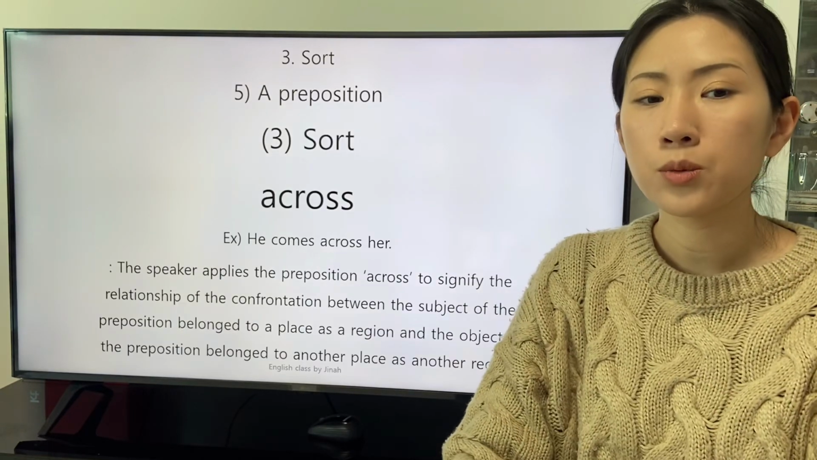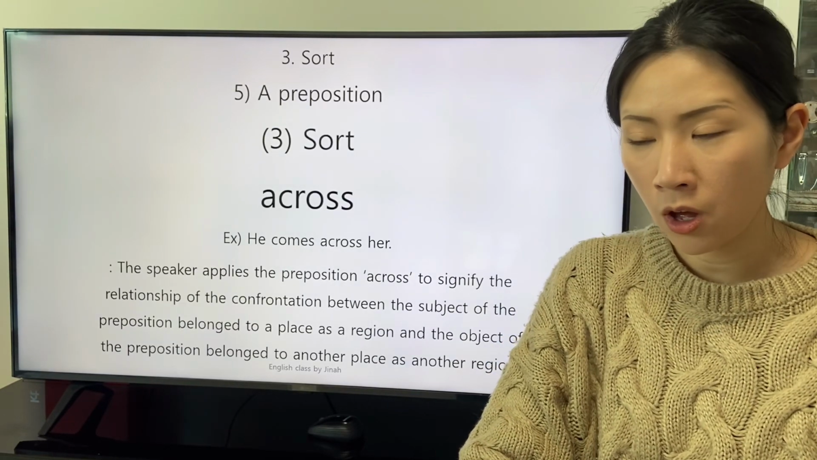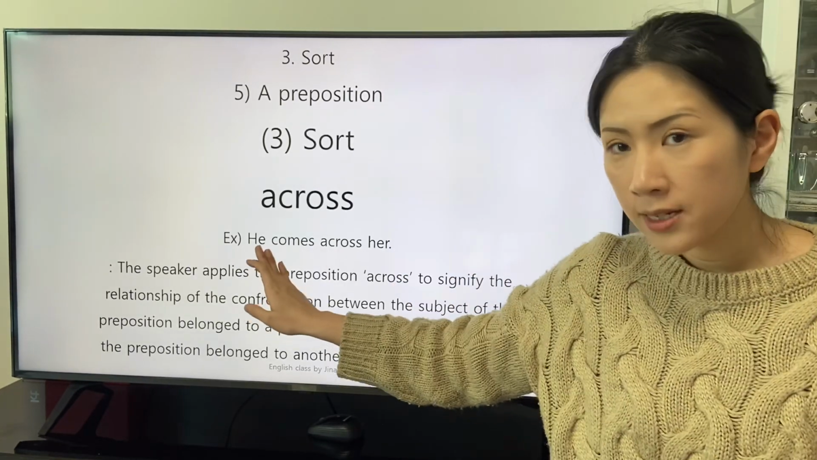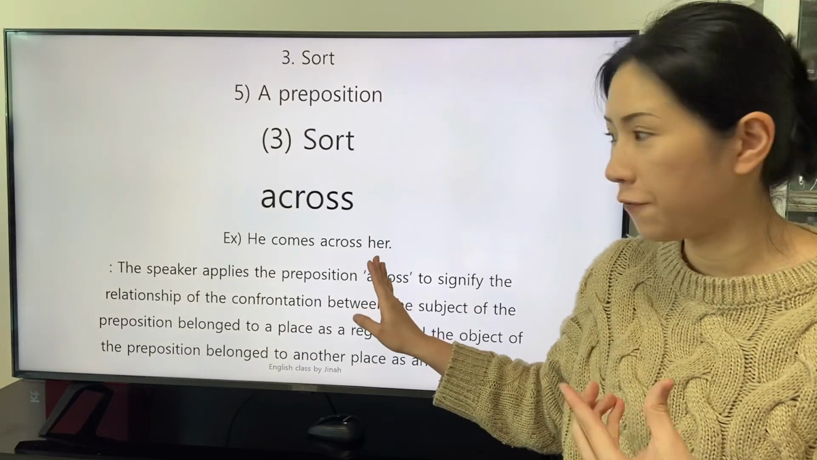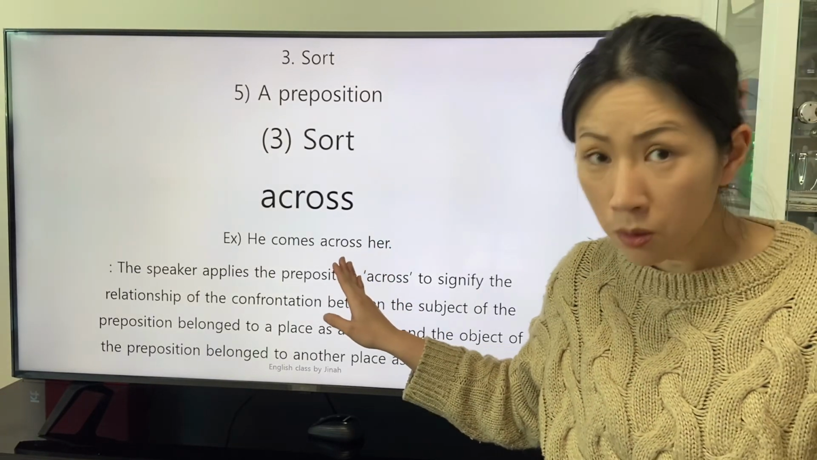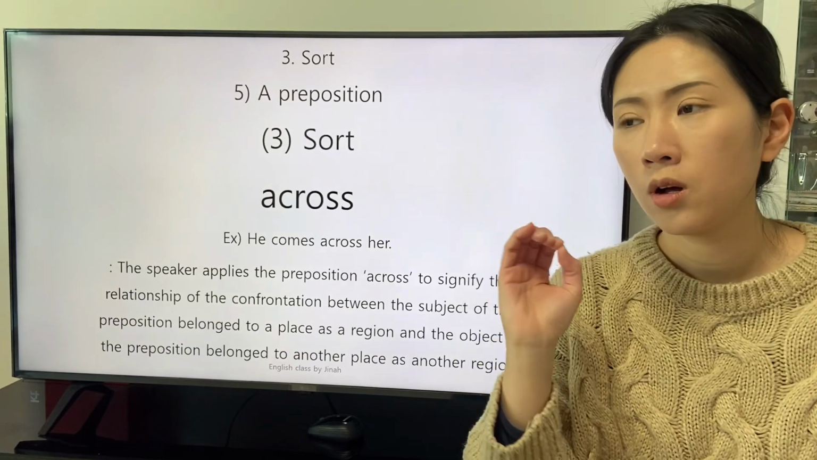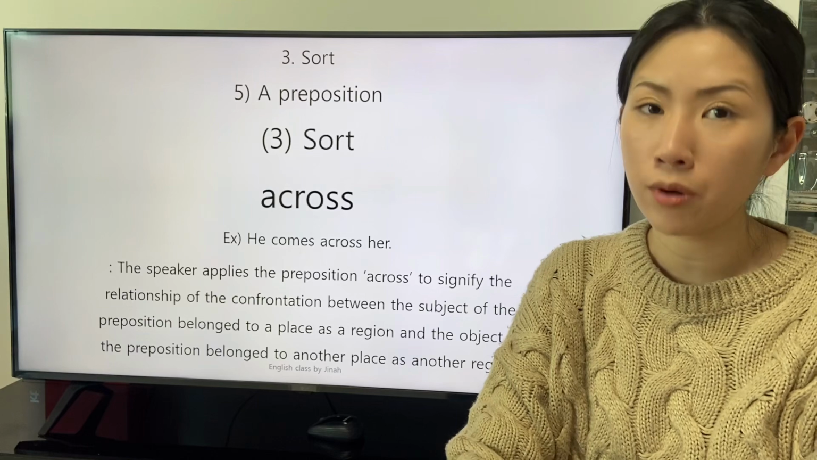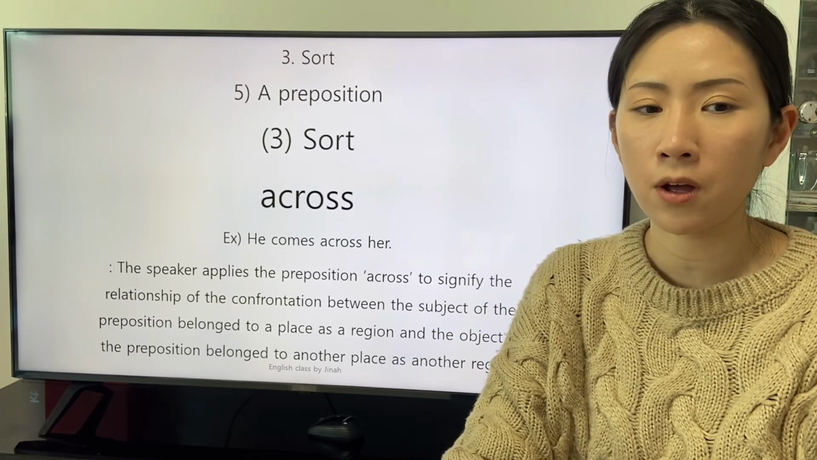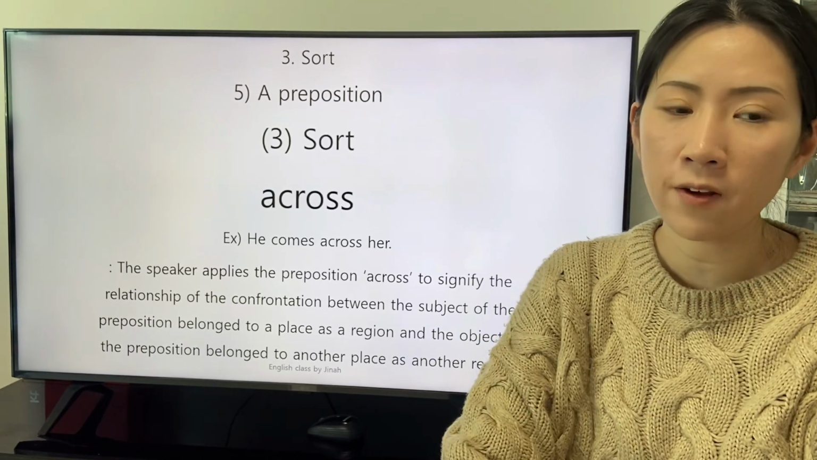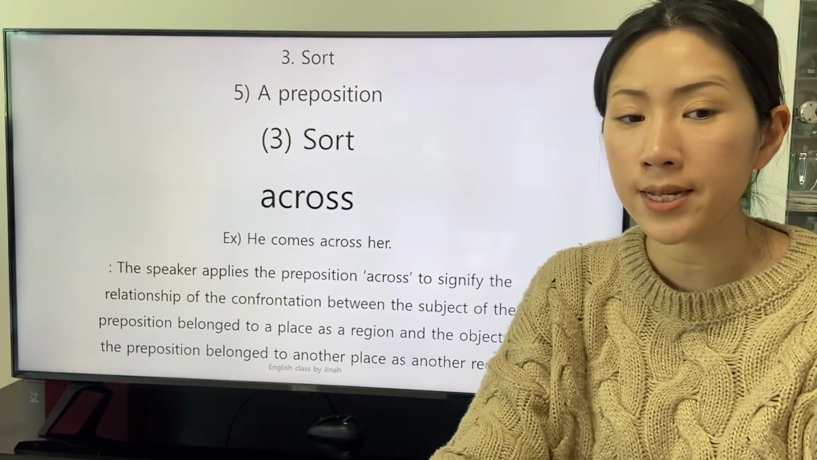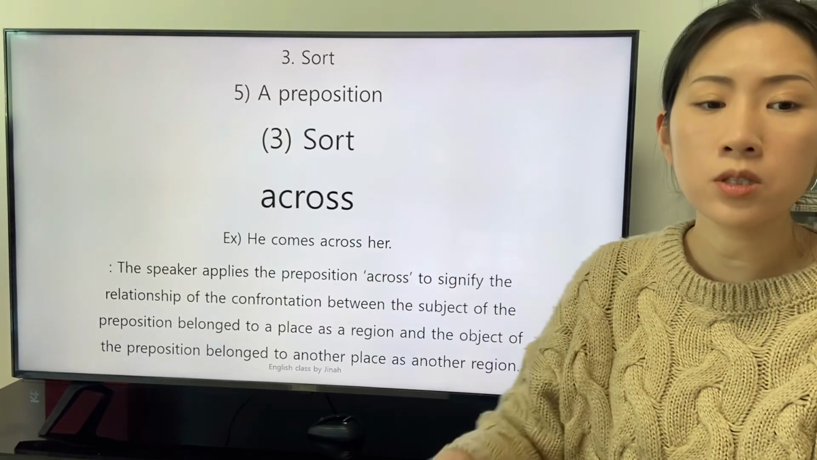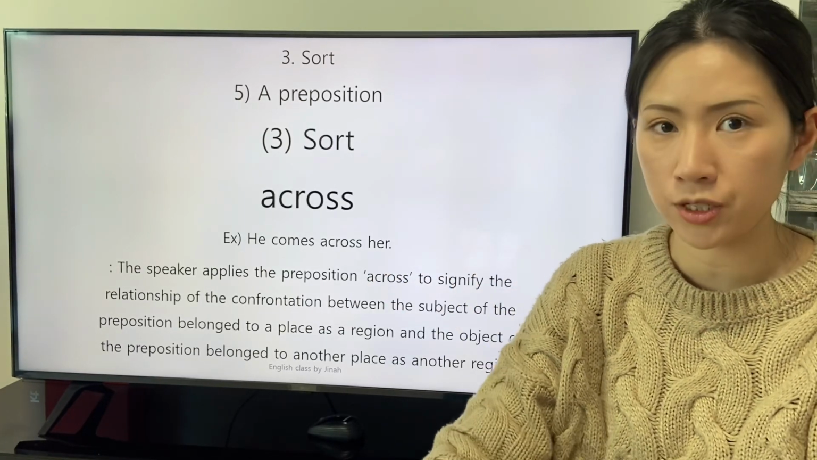There is a clause. With the fact that the preposition across is applied, the subject and the object of the preposition across belong to the different groups. The speaker applies the preposition across to signify the relationship of the confrontation between the subject of the preposition belonged to a place as a region and the object of the preposition belonged to another place as another region.